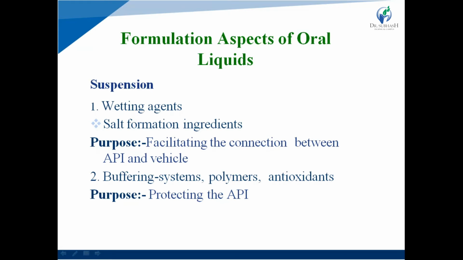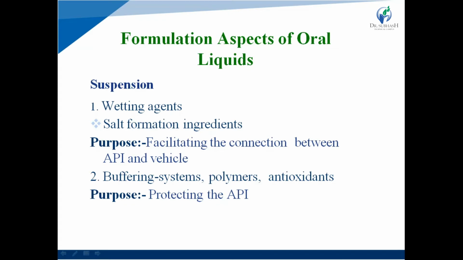Formulation aspects of oral liquid. First one is suspension. In suspension, which type of parameters are to be considered? First one is addition and dispersion of suspending agent. That is a parameter to be considered in the preparation of a suspension.